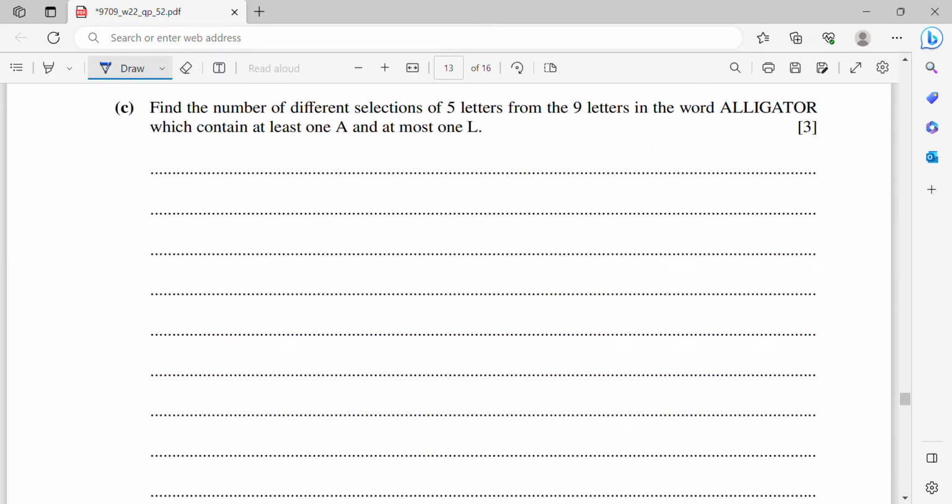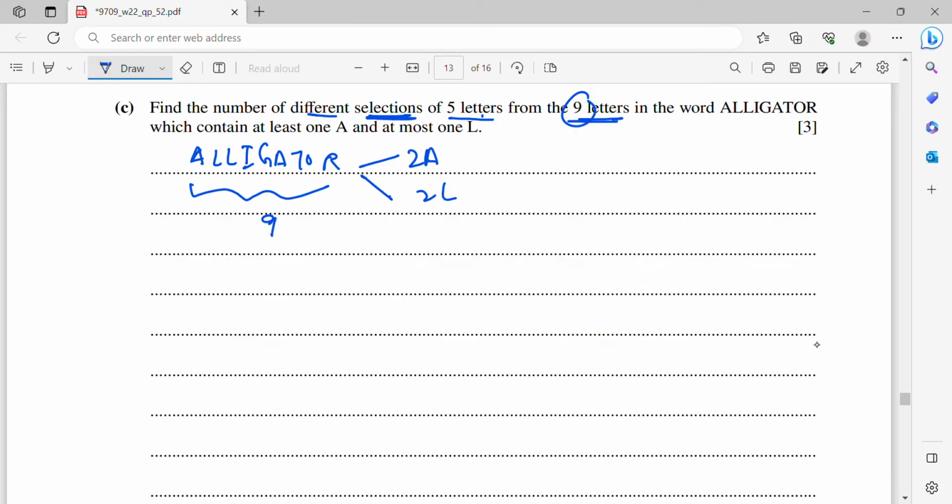Okay, part C. Find the number of different selections. So now arrangements is not important. We choose 5 letters from the 9 letters. So from 9 you choose 5. Okay, so alligator: we have 2 L's, we have 2 A's. There are 9 letters. Alright, so you need to choose 5.